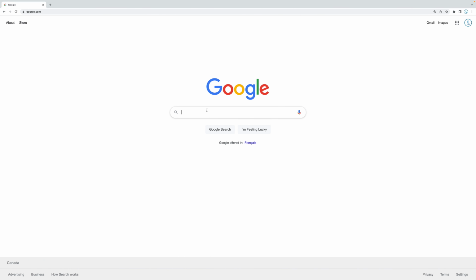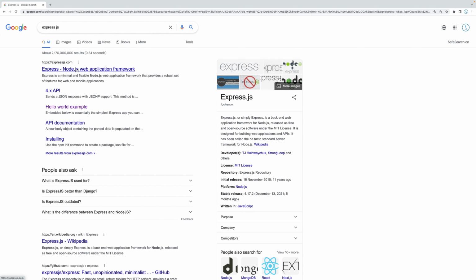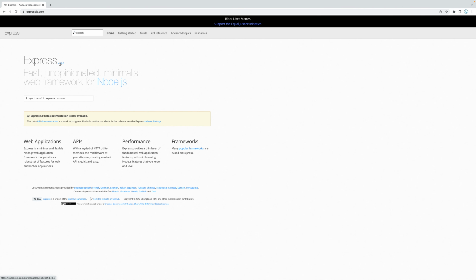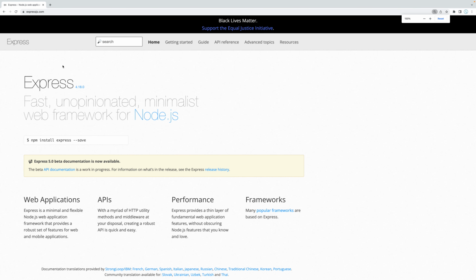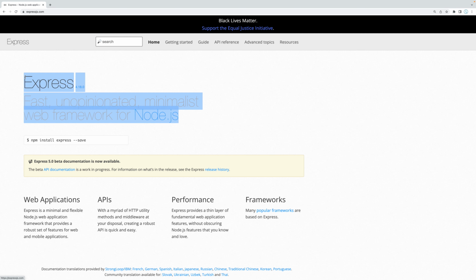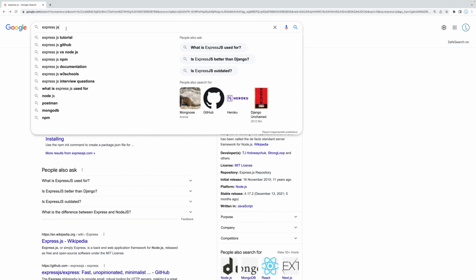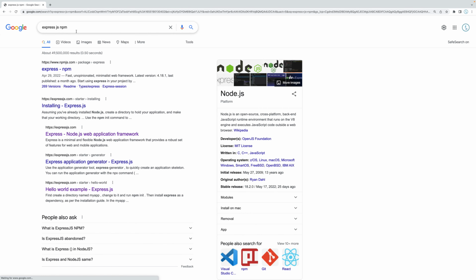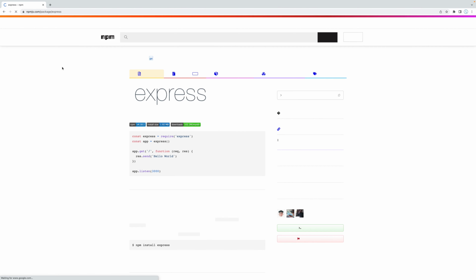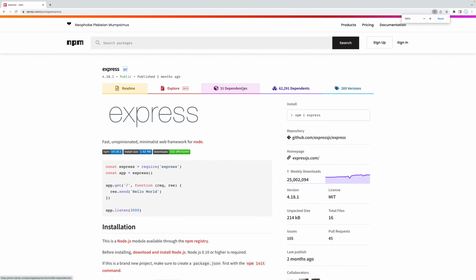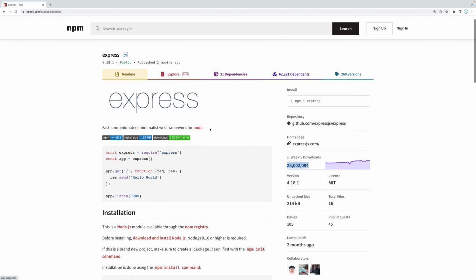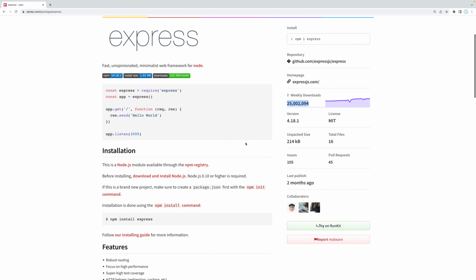So let me quickly show you what Express is. Express.js, if I zoom in here, is a fast, unopinionated, minimalist web framework for Node. So it allows us to build REST APIs as well as web applications with Node. Now this is hosted in a package manager called NPM, right over here. As you can see, it has 25 million downloads every week, so it's extremely popular.